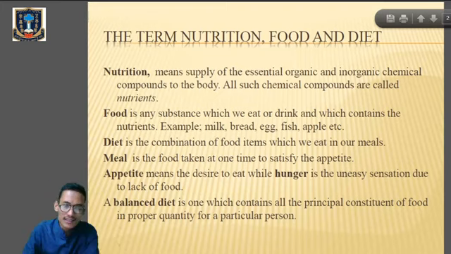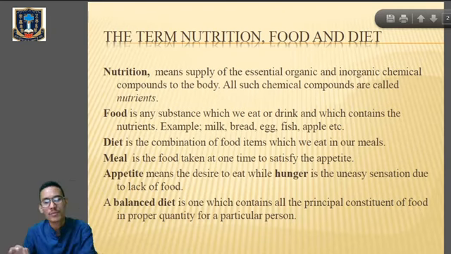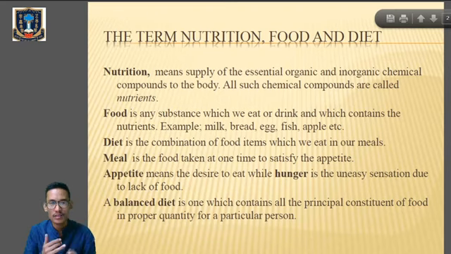And what is a balanced diet? A balanced diet is the one which contains all the principal constituents of the food in proper quantity for a particular person. So here you will find the differences between the meanings of nutrition, nutrient, food, diet, meal, appetite and balanced diet. Okay, so what is nutrition?